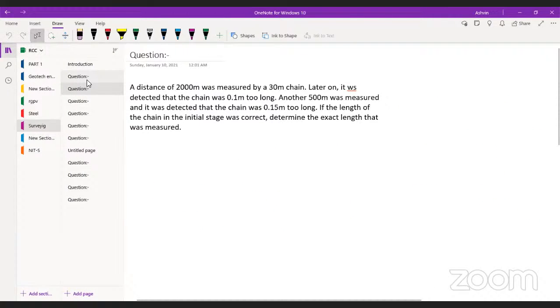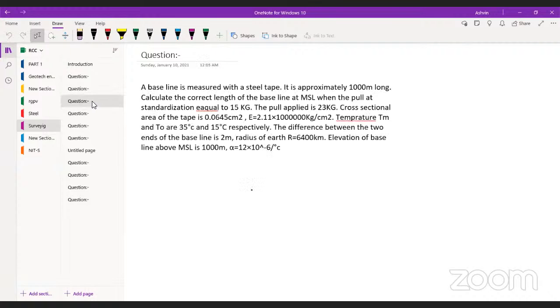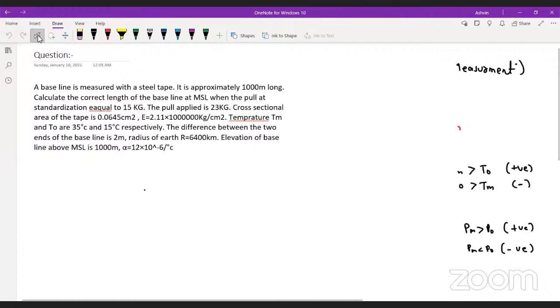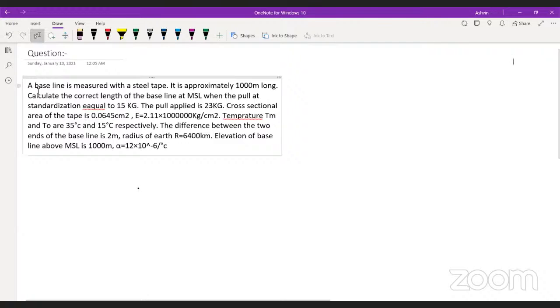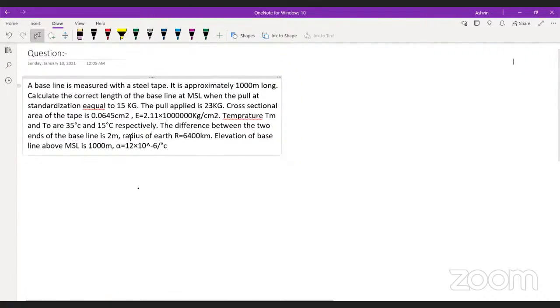This is nothing but a question of interior angles, and I guess you guys can solve it. So we are not going to study how to calculate the internal angles. This is another question, but it is from the linear measurement part.